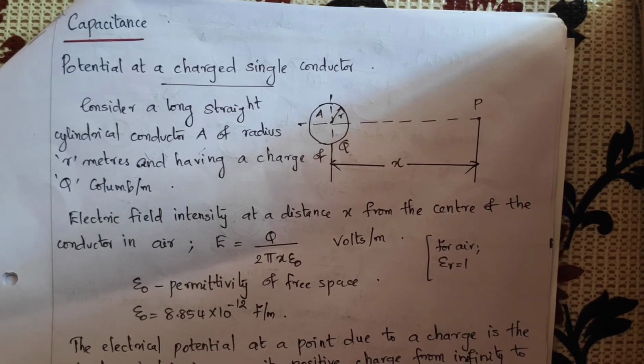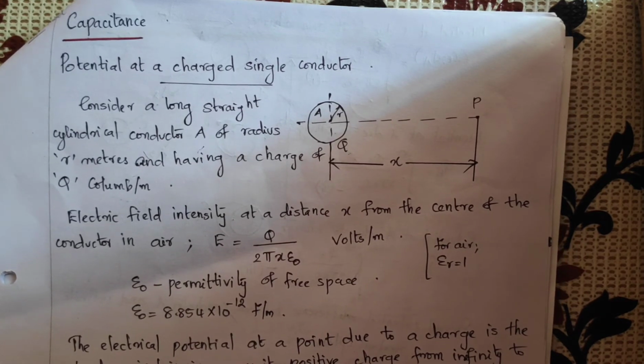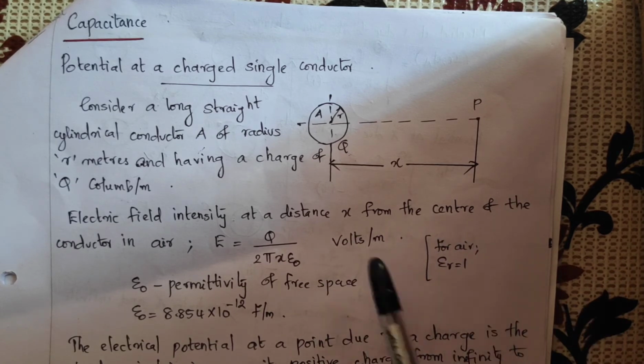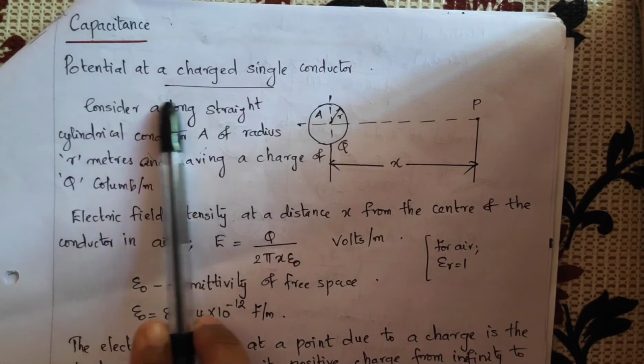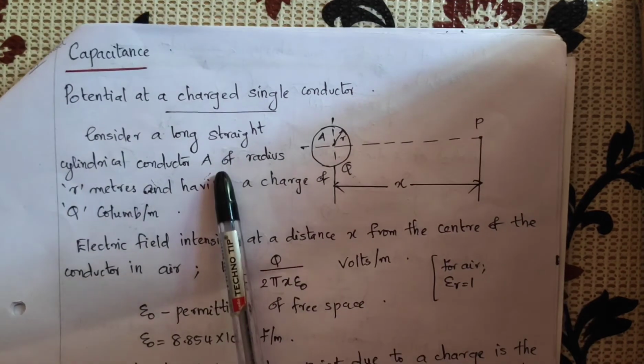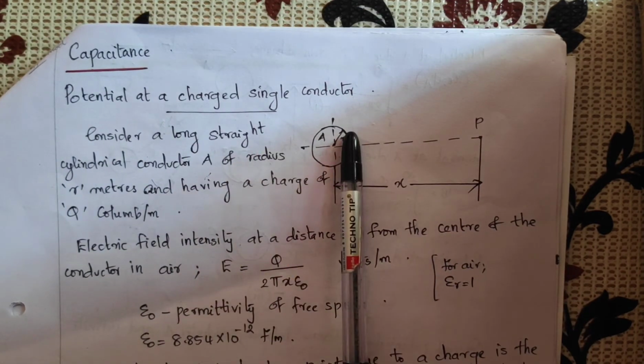Before that we have to derive the potential at a conductor in a group of charged conductors. Like we derived flux linkages for inductance, here we have to derive potential to find out capacitance. So first we have to derive potential at a charged single conductor.